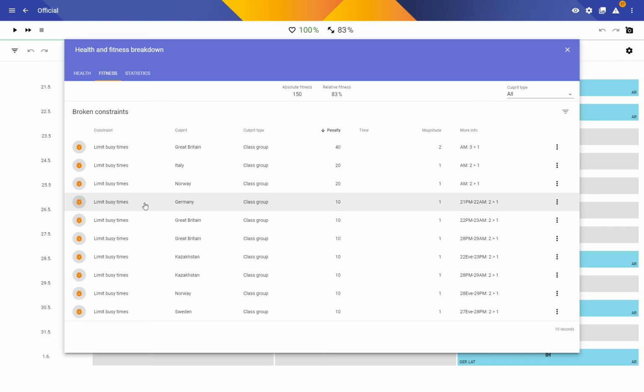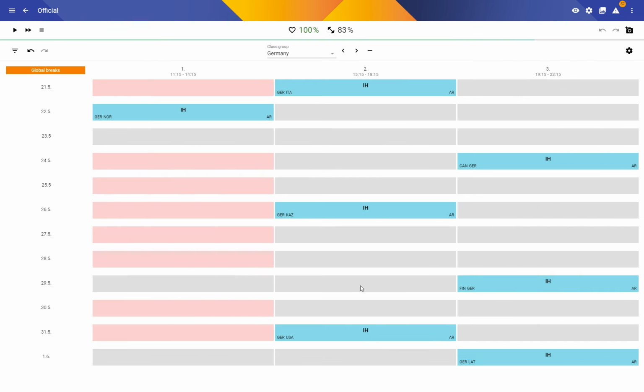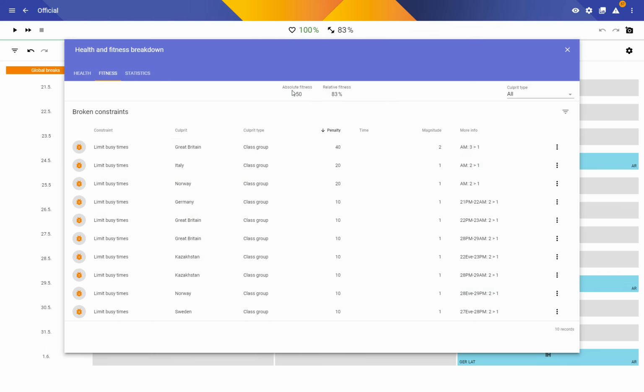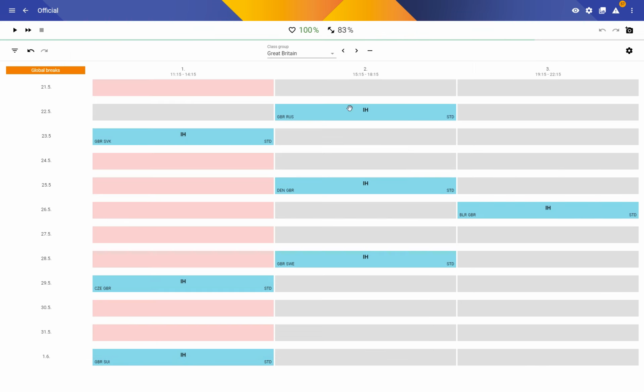Germany, what's going on with Germany? Okay, so the first day and the following day, they have a short break, so that is correctly reported now by Skolaris. Now PM AM. Great Britain also happens twice. Great Britain really doesn't have a great schedule there.